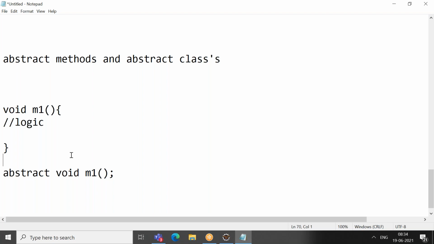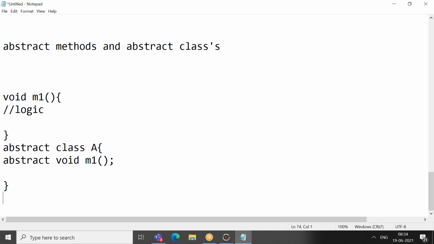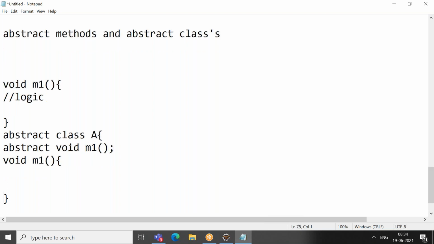So how do you write a class as an abstract class? Before the class, just write a keyword called abstract, which is a predefined keyword. You define it at the class level and just write it. So this is my abstract class. This abstract class can have normal methods as well as abstract methods.